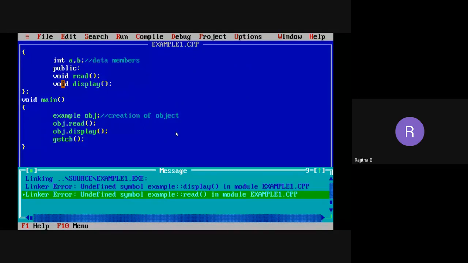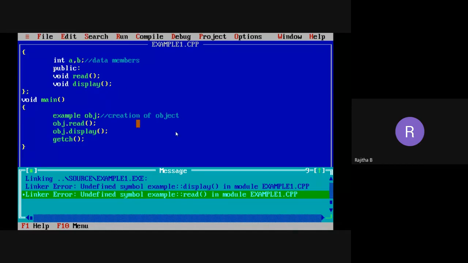Now see this one. We have a link error. So what is a link error? We don't have a function definition there. You can see this one: undefined symbol, example, display and read. We declared the display and read functions, but we did not define any code for read and display. So that is a link error. If you do not define the code of a particular function, you will get an error like this.